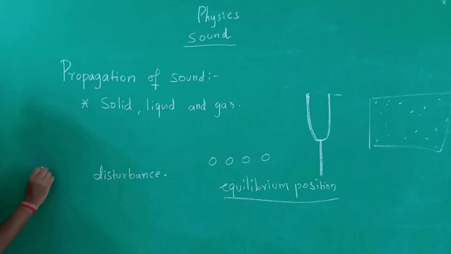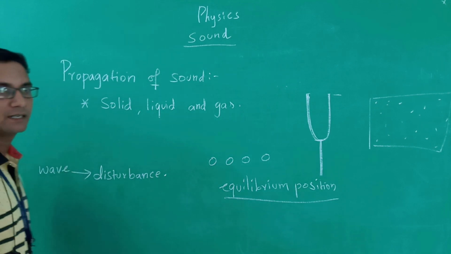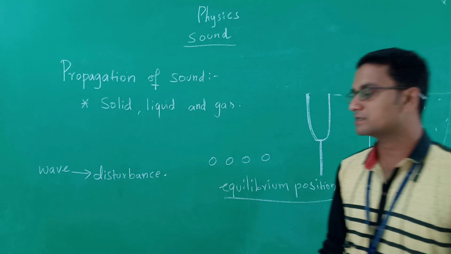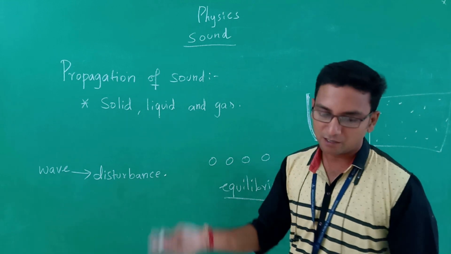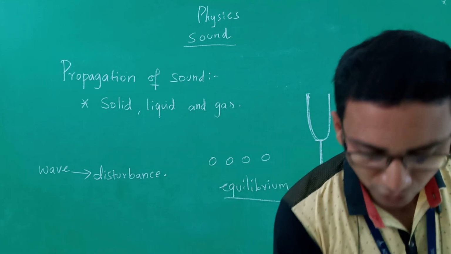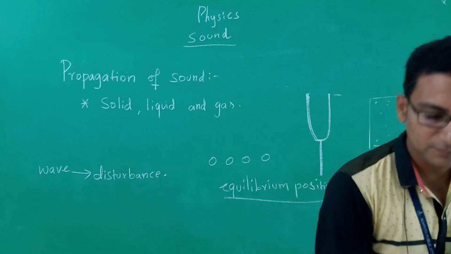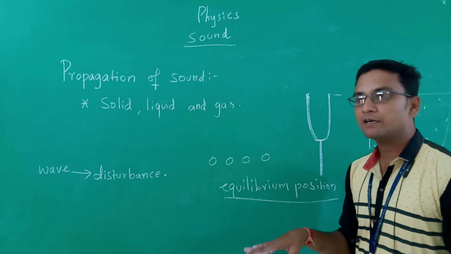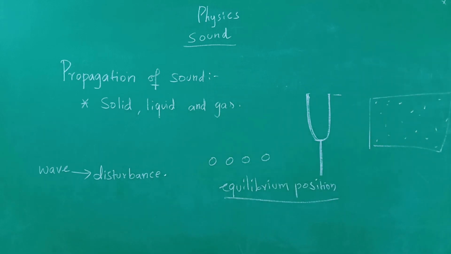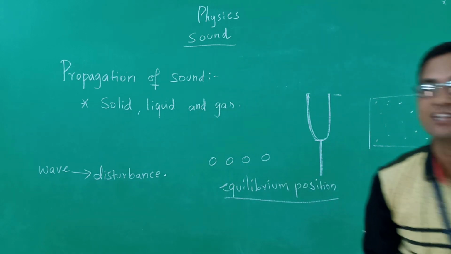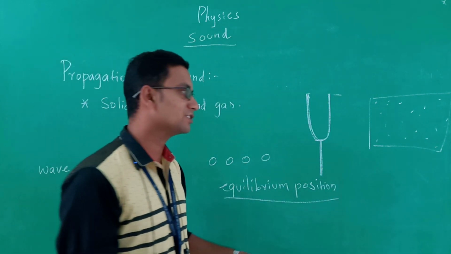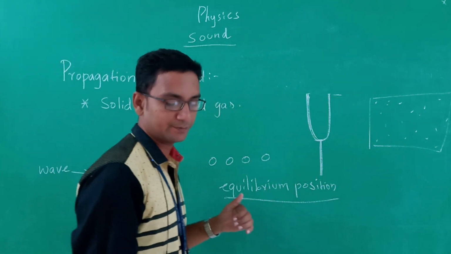A wave is nothing but the disturbance caused by the vibrating object. So that particular disturbance, once caused by the vibrating object, will keep on moving until it reaches its destination. So that vibration will keep on moving until it reaches the destination position.